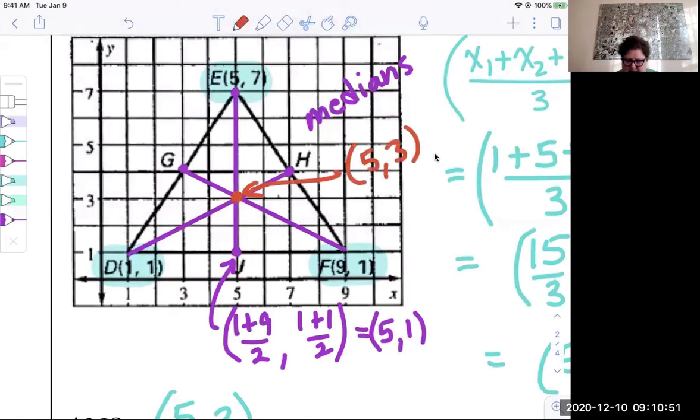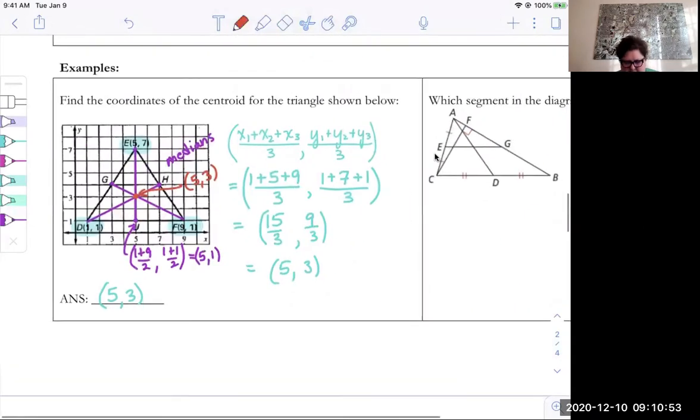So two ways to find the centroid. Use the formula or draw it on the picture and figure it out. Sometimes the centroid won't be a nice value. Because you're dividing by 3, you can end up with like a 1/3 or something. So that means that in that problem, you would need to use the formula and not the drawing. But a lot of times, when it's on a coordinate plane, you can see where the centroid is.